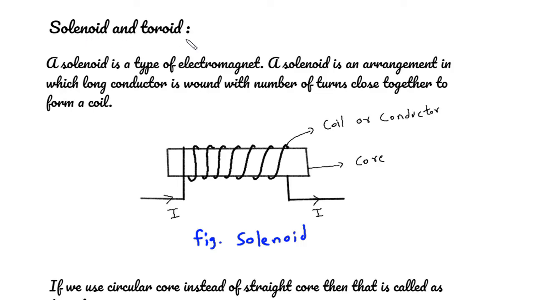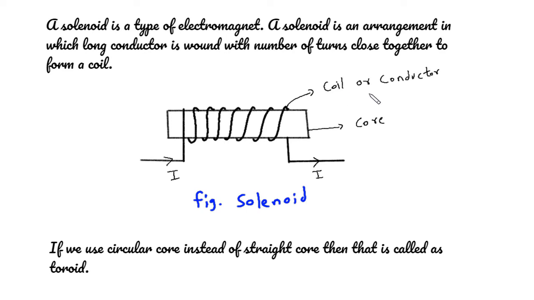Solenoid and toroid. A solenoid is a type of electromagnet. A solenoid is an arrangement in which a long conductor is wound with number of turns close together to form a coil. Here we can see this is a diagram of solenoid. This is a straight core. This is a coil or conductor wound on a straight core.